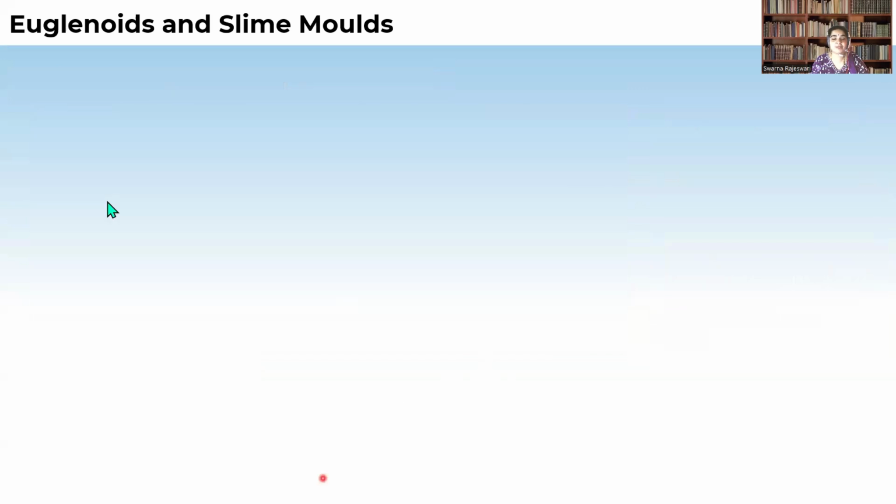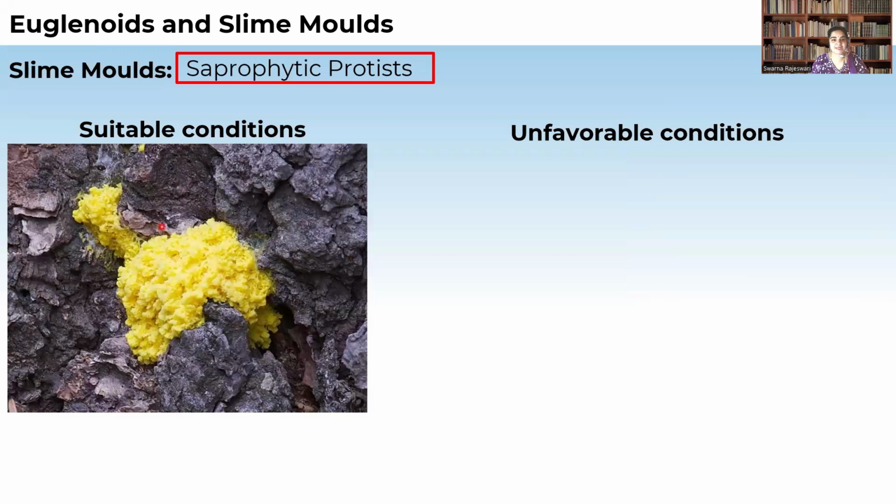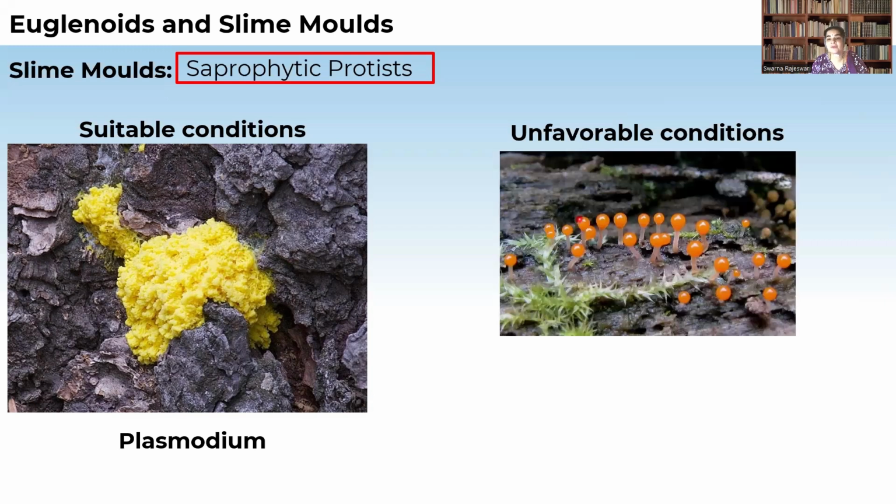Now, let us discuss slime molds. These are saprophytic protists. Under suitable conditions and even in unfavorable conditions, they live differently. Under suitable conditions, they form a slime-like or jelly-like structure, and under unfavorable conditions, they form spore-like structures. So they can live under both unfavorable and favorable conditions, and are called saprophytic protists.